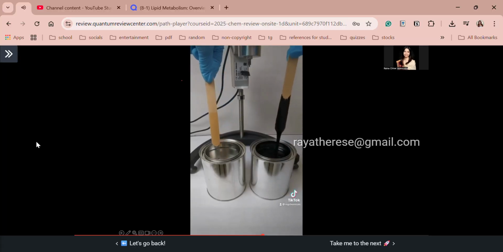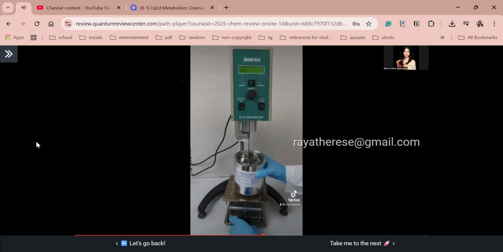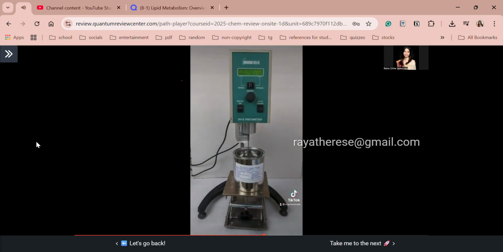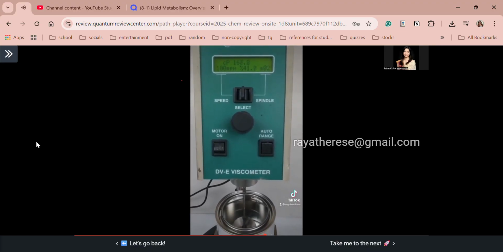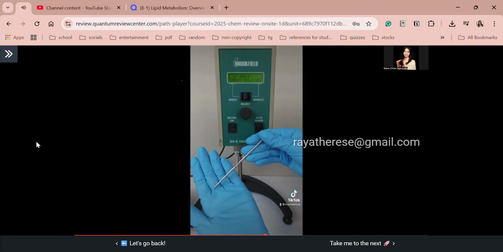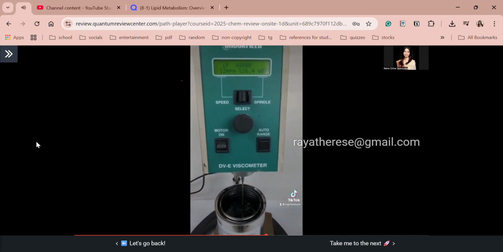Today, we'll compare two products with very different viscosities. First, we have a thin conformal coating, so we chose to use a large spindle and a high RPM. We submerge the spindle into the product and then turn the motor on. The viscometer displays the viscosity value measured in centipoise or cP and the torque percentage. The torque percentage is specific to the spindle and RPM, but the cP value can be compared across products. Here, it's about 167. For the Piper coating compound, a small spindle and slow RPM were chosen. The cP this time is around 90,000, which is significantly higher than the conformal coating. Very cool, right? So that is your digital viscometer.